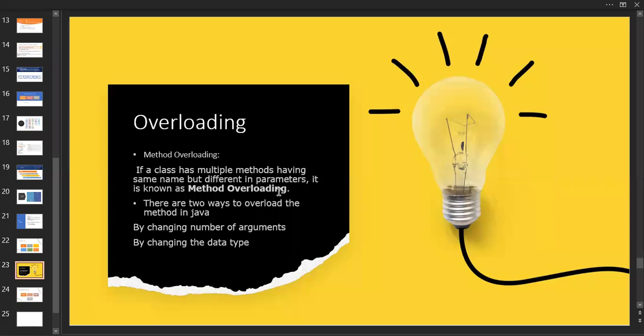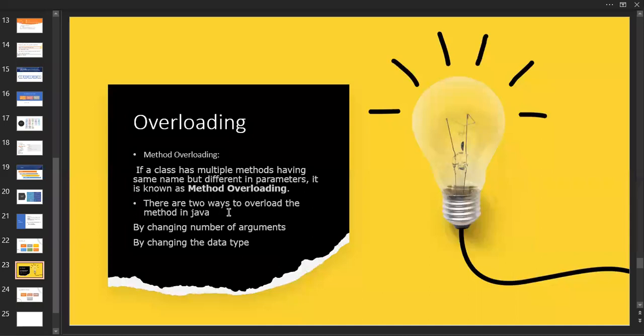One method with the same name is overloaded by another method. When you pass two arguments, it overloads the same method with the same name that has a single argument. It is chosen according to the parameters we pass at the time of method calling.